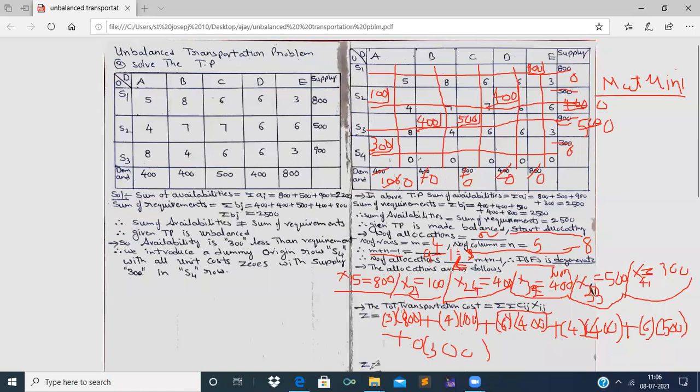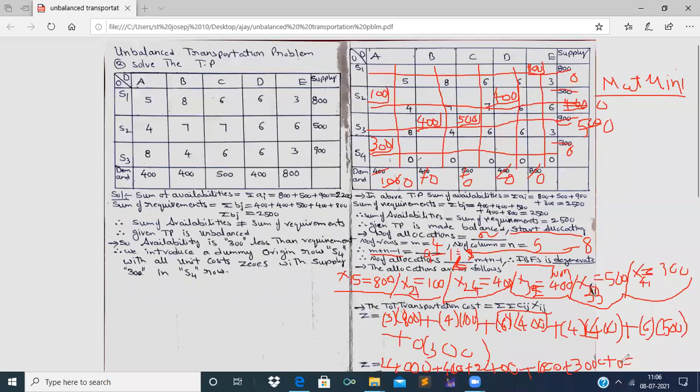Now 8 3s are 24,000, plus 4 into 100 is 400, plus 6 into 400, 6 4s are 2400, plus 4 into 400 is 1600, plus 6 5s are 30, followed by 2 zeros, plus 0.